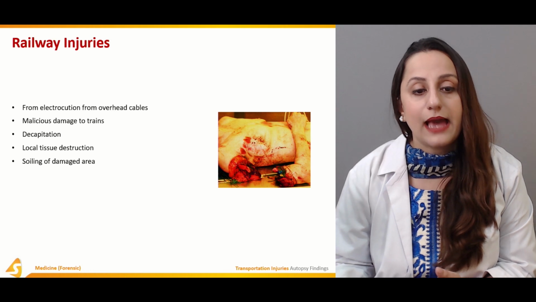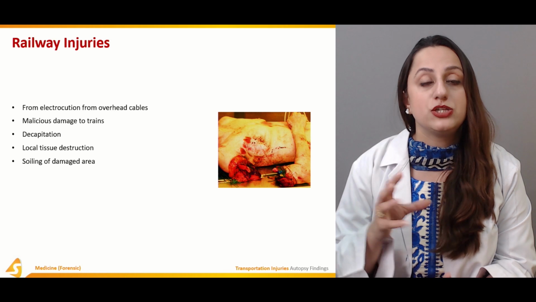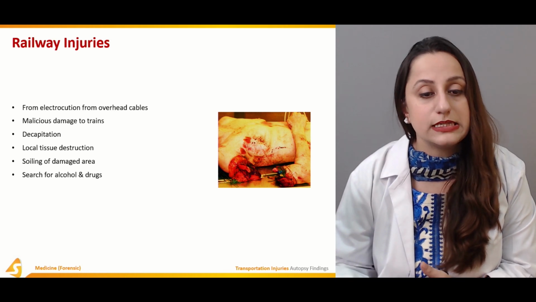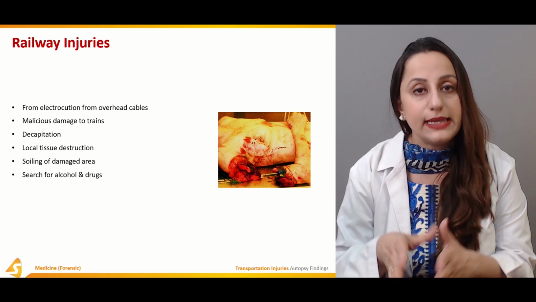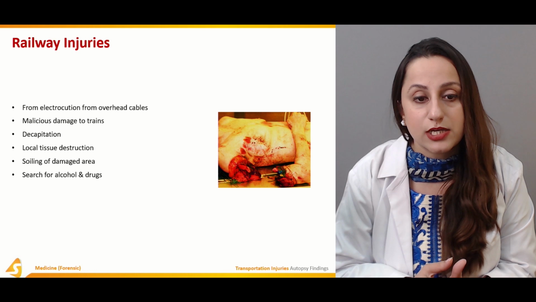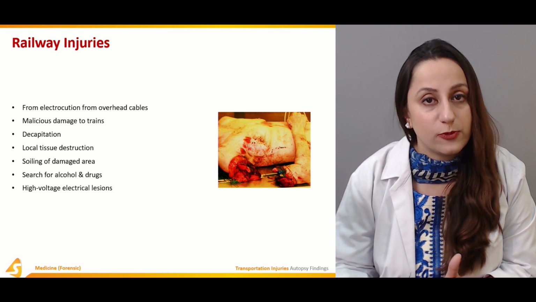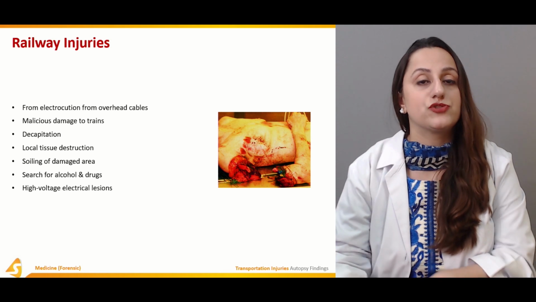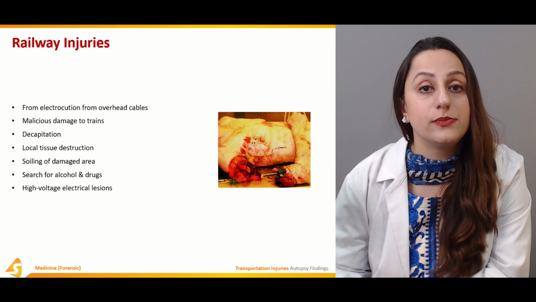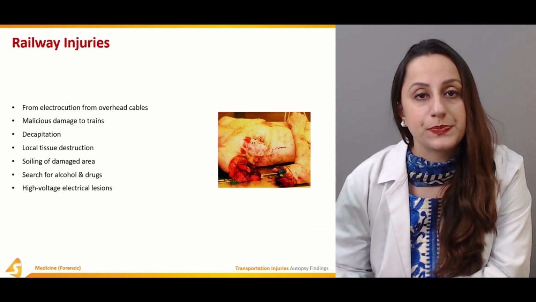There is local tissue destruction also observed in such railway injuries. The soiling of the damaged area is again very important, and the soil samples are taken and sent to the chemical pathologist. The search for alcohol and drugs or any intoxicating state, or any evidence of such intoxications, is done for such railway injuries. And the high voltage electrical lesions, so electrical burn related death is quite common in these kinds of railway injuries.